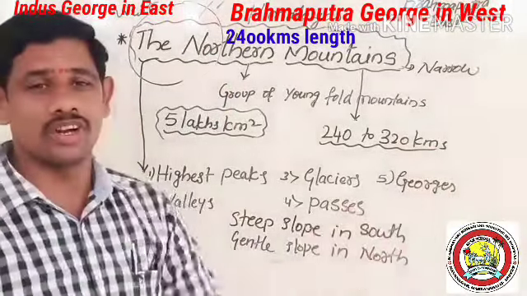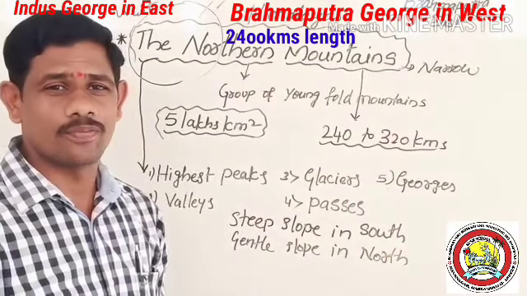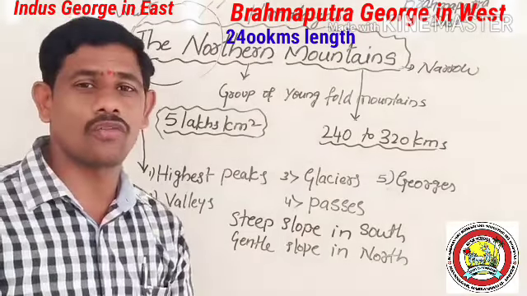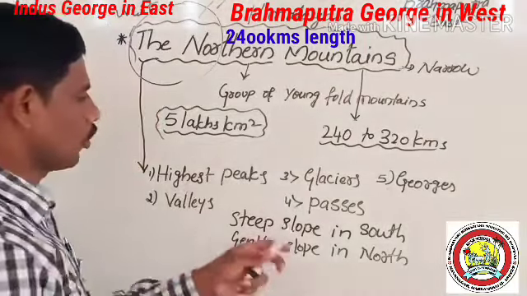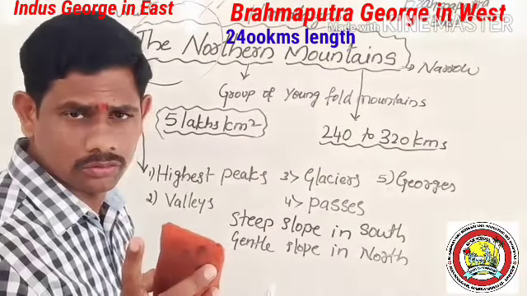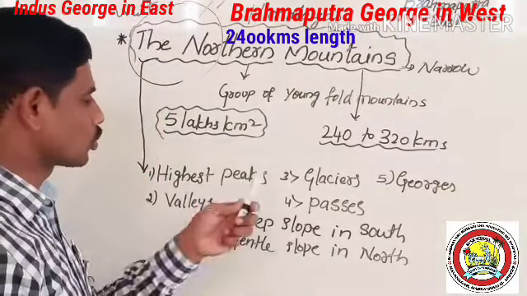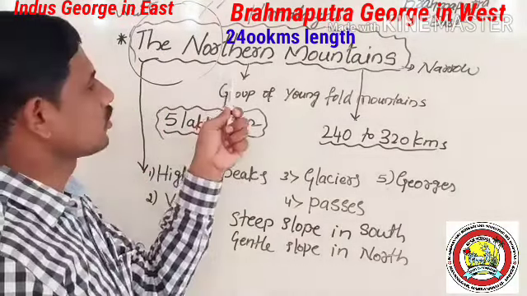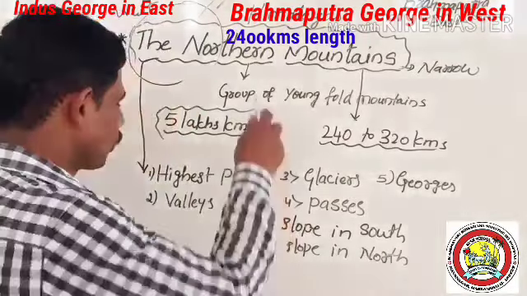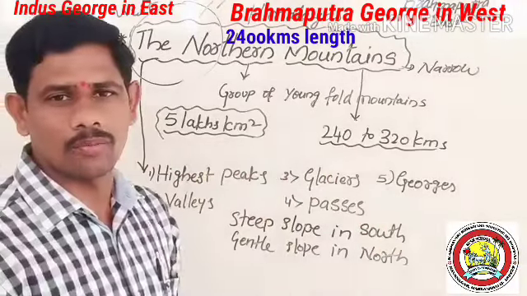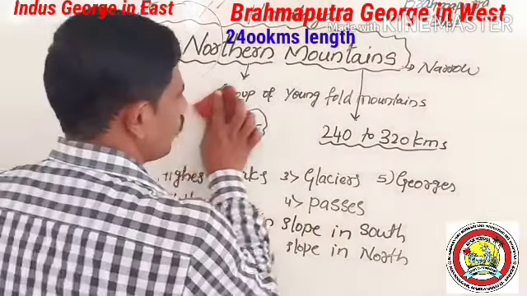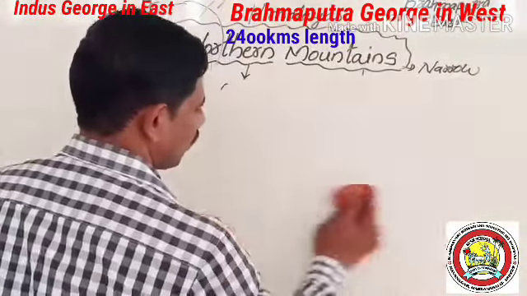Remember one more point, students. Northern mountains consist of three parallel ranges, which are the three parallel ranges of the Himalayas. So important, I hope, students. You have understood this complete information. Understood or not? Yes, I hope you understood all this information. And also the northern mountains consist of three parallel ranges of the Himalayas. So important.